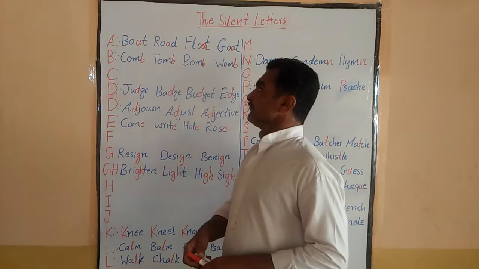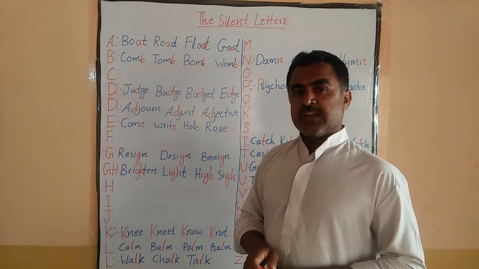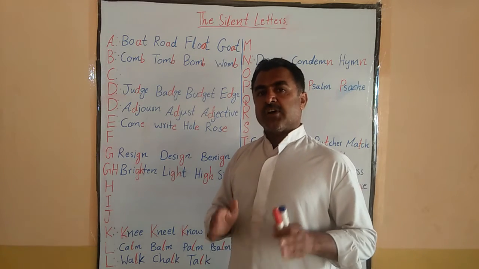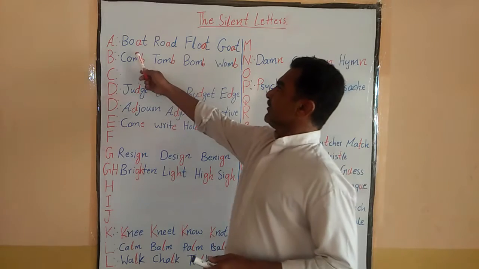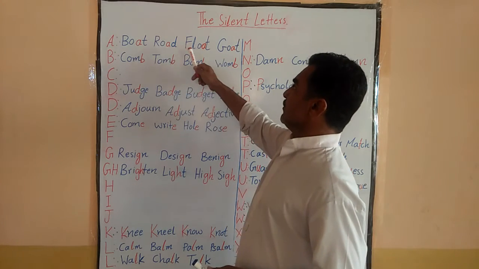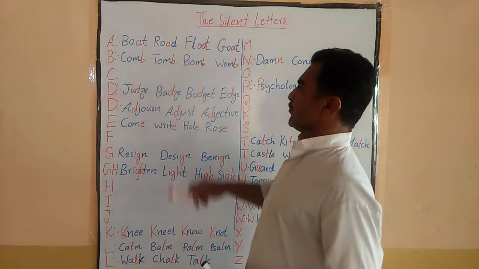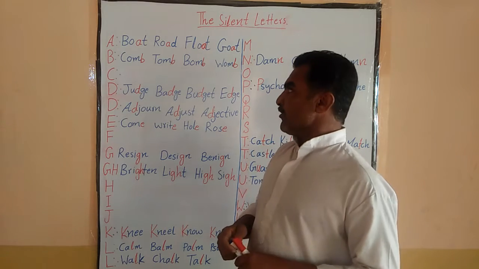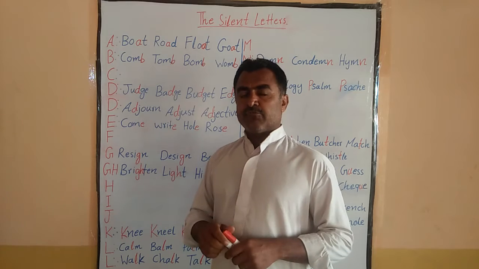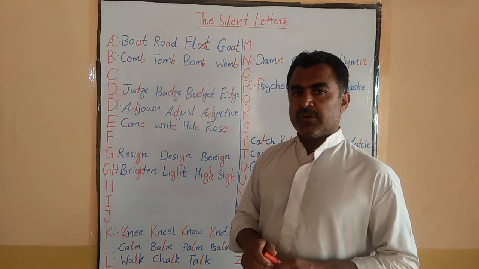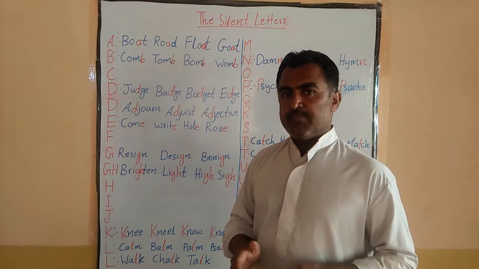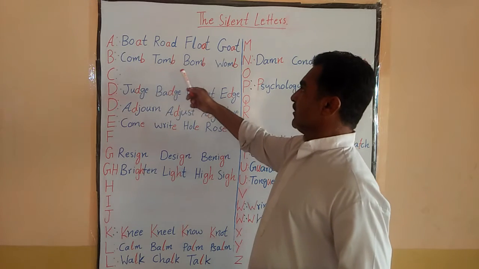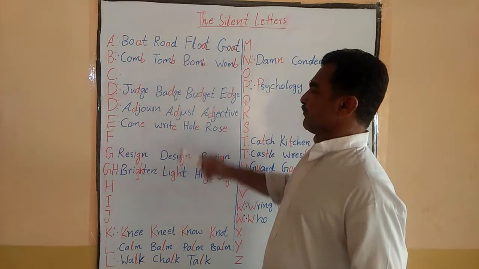Let's talk about A. A is mostly silent after O, like boat, road, float, goat. Now, if we talk about B, at the end of the word, after M, B is silent. Like comb, tomb, bomb, womb.